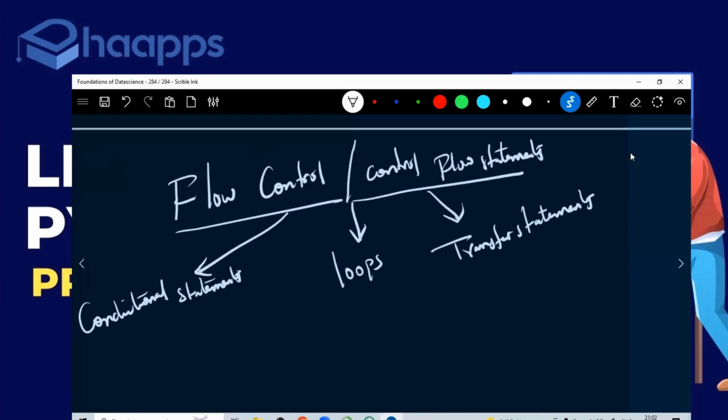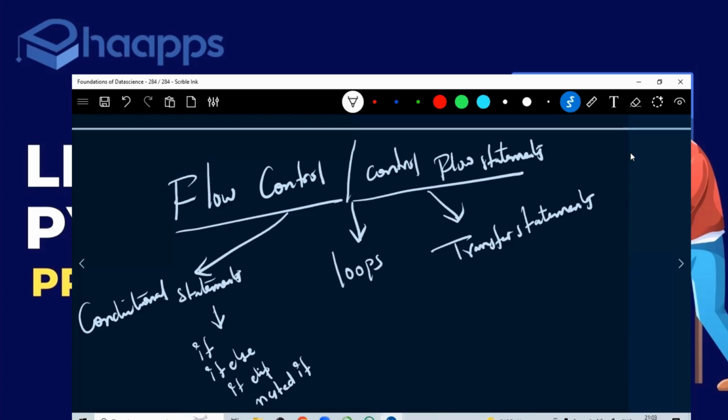Okay. So in conditional statements, we have if, else, if elif, nested if.